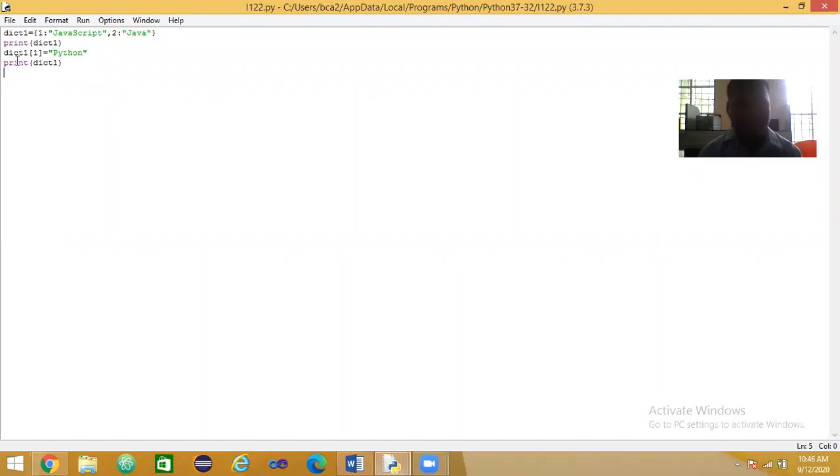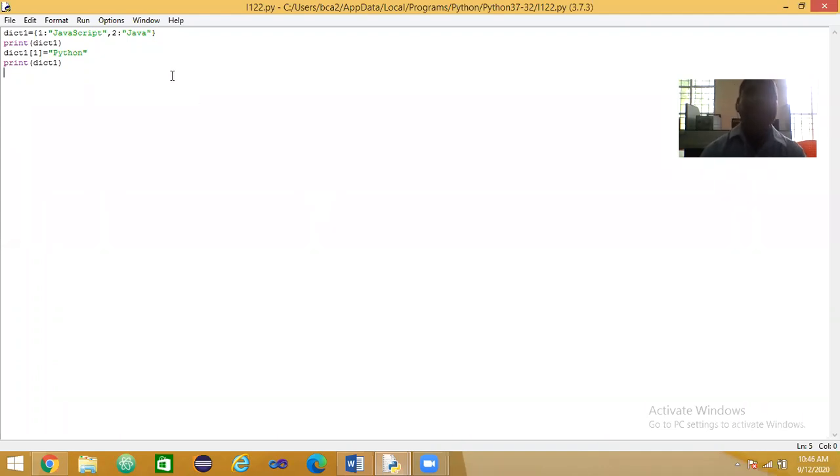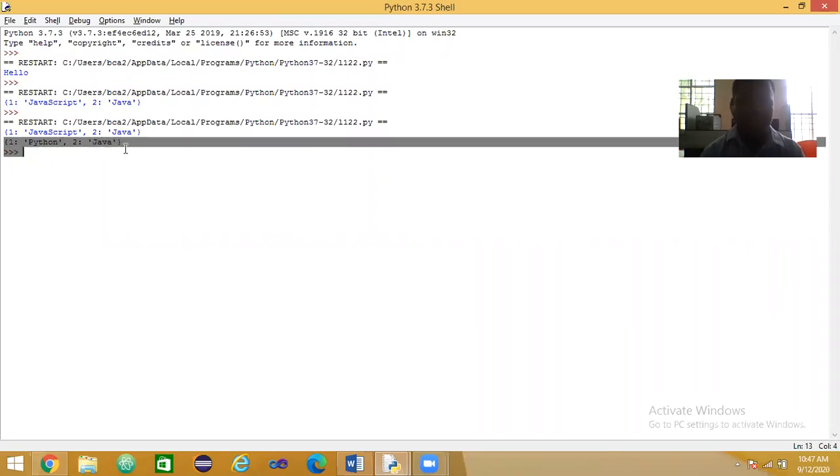What is the output of the second printf statement of the program? Anybody respond to me? Python, Java. One colon Python. So JavaScript is replaced by Python. Good. See here, second output, one colon Python is replaced by JavaScript.